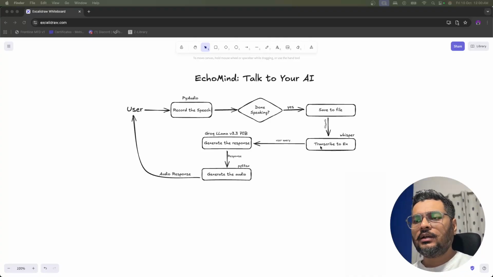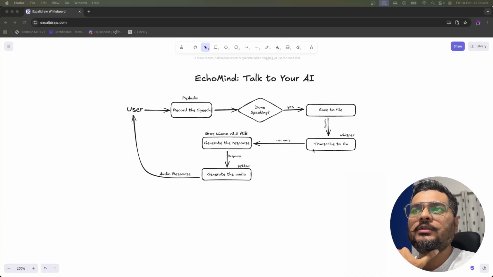Nowadays there are other solutions as well, like you can use 11 labs, but the thing is you have some free credits over there, and after that it is paid, right? So if you are going for a paid solution, then you can use that also. This particular application is using completely free solutions available, right? So you will be using that right now here.